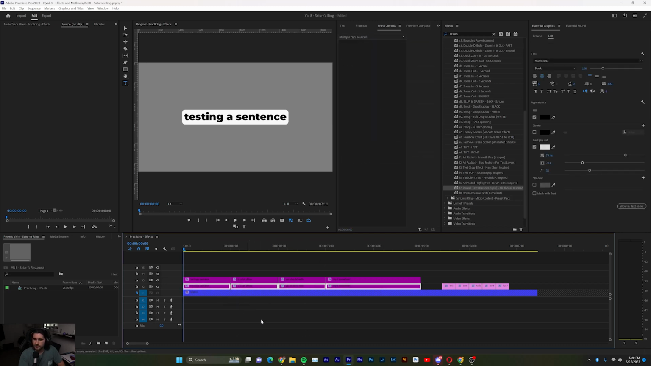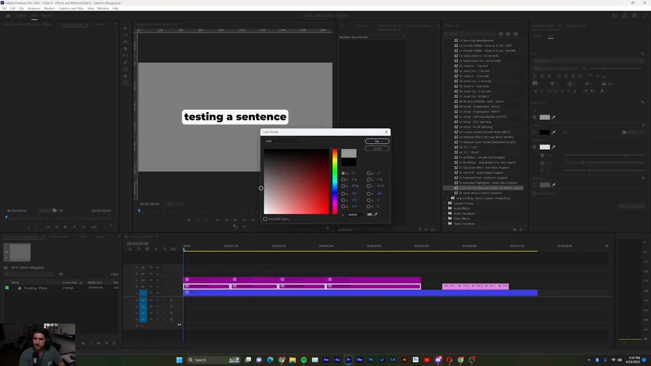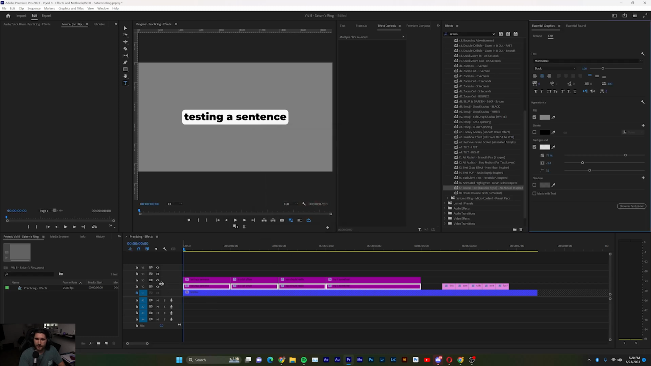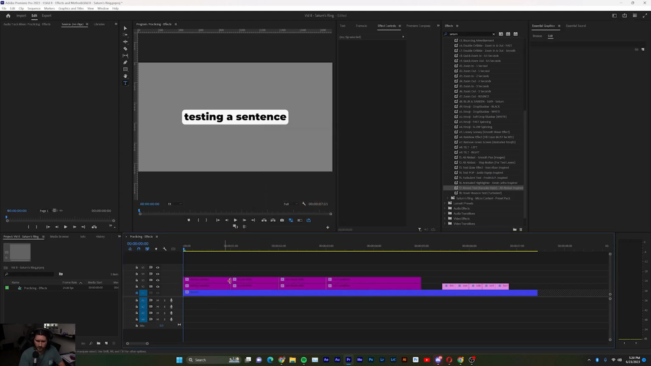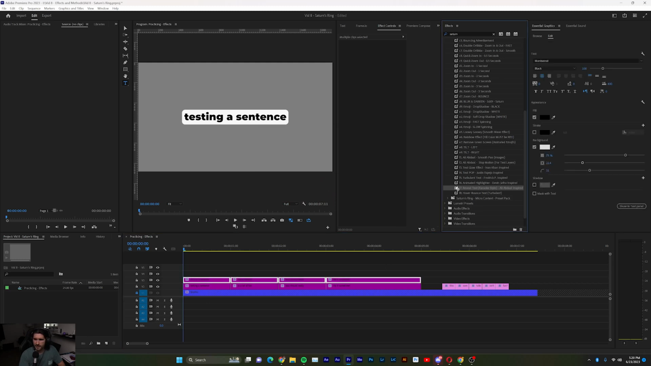So with all of them selected, go into your Essential Graphics. I'm going to go to the fill, maybe a nice little light gray color. All right. So when I go to this top layer, I'm going to drop our reveal text on that. So now it's showing the bottom layer as our first frame. As each of these text layers come in, it is a crop effect revealing our top layer.